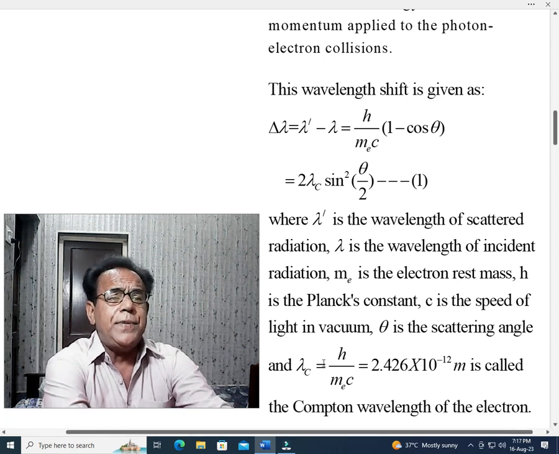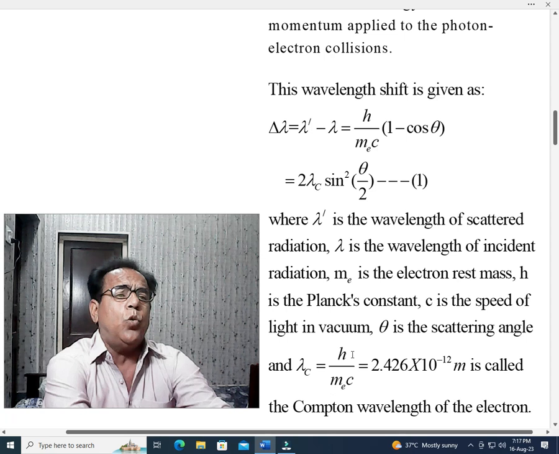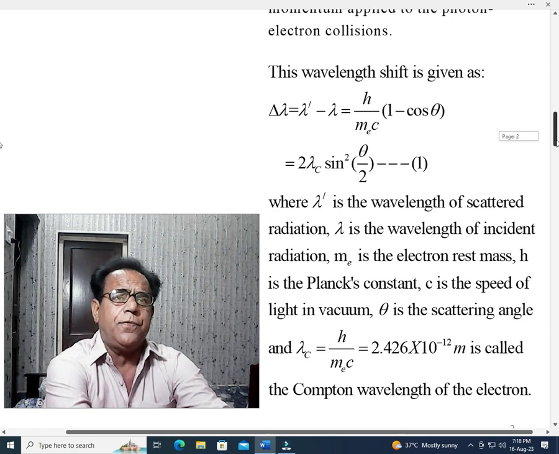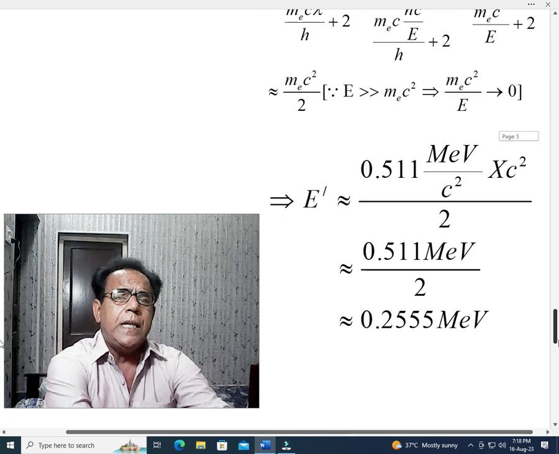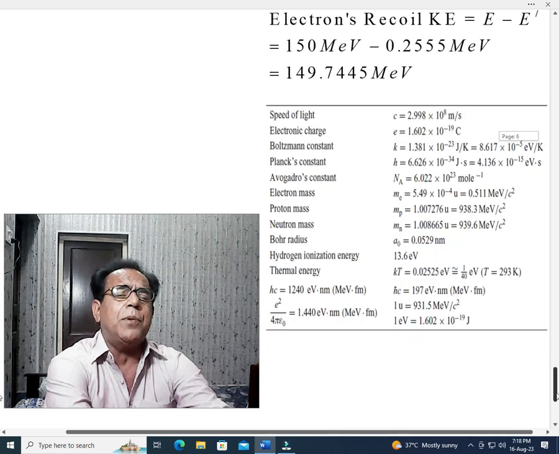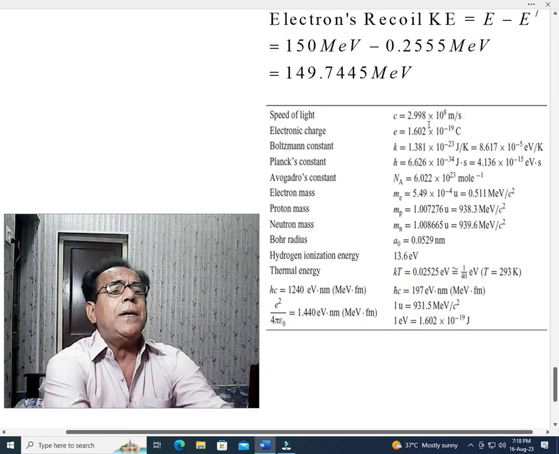Dear students, we can confirm this value. From where can we confirm it? For this purpose, we have given a table at the end of this problem. First, we go to the last portion, which is the table. From this table, the speed of light c is applicable here.